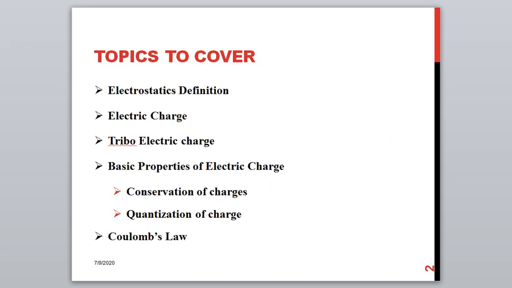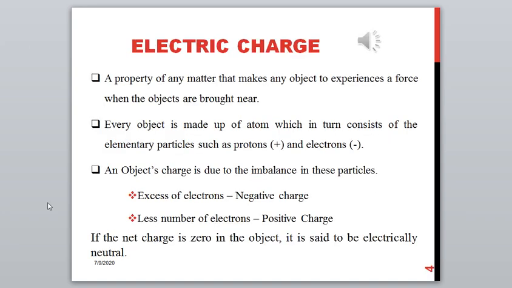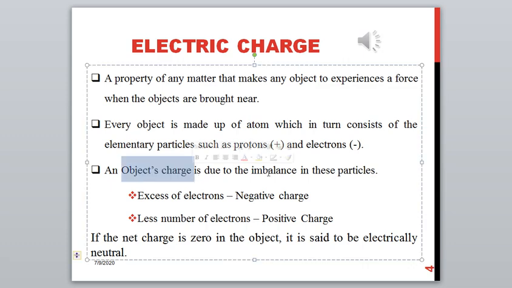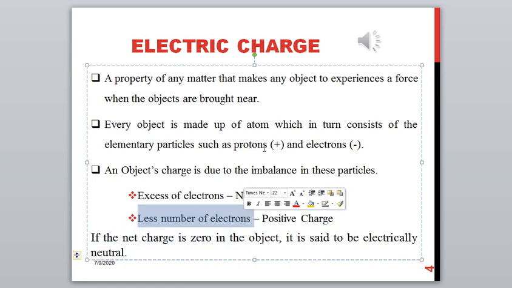And you can see that an object's charge is with the imbalance. I am repeatedly saying that it is only with the number of excess electrons or fewer electrons, and not about the protons, as we all know that only these electrons are the movable particles inside an atom, and only these electrons get transferred between the objects, making one with excess electrons and the other with fewer electrons, so that they acquire a negative charge and a positive charge.